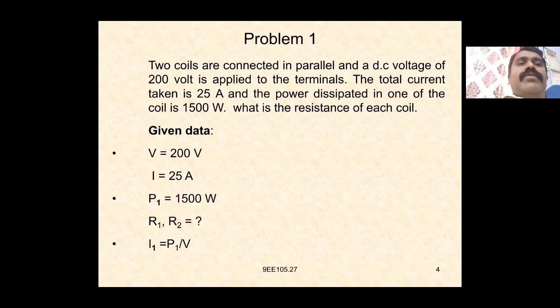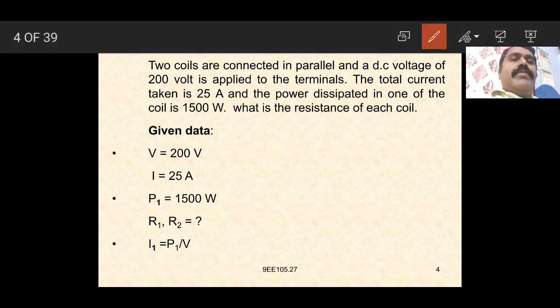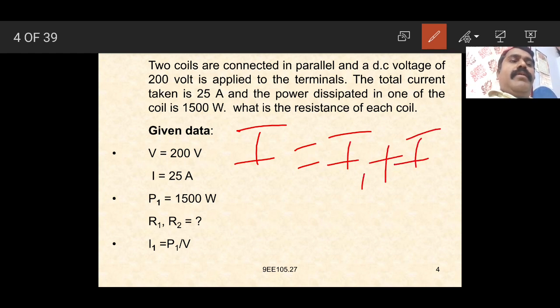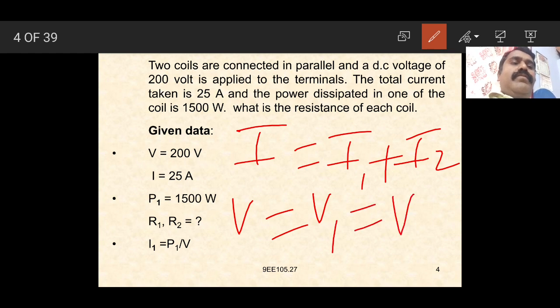So this is the given data. The two coils are connected in parallel. The condition in the case of a parallel circuit is that the current is divided, I is equal to I1 plus I2, and the voltage remains the same, V is equal to V1 is equal to V2.